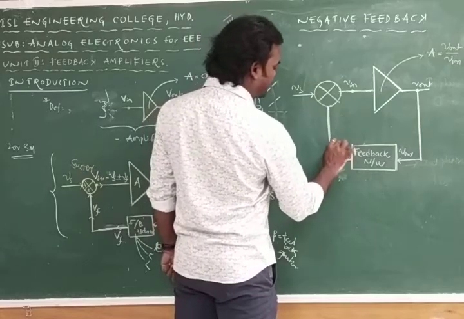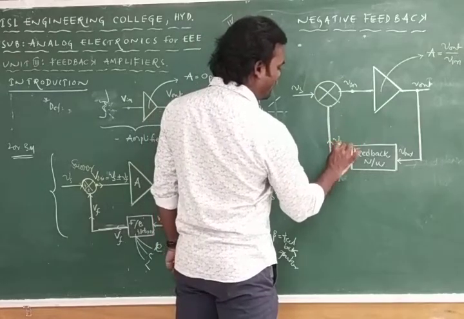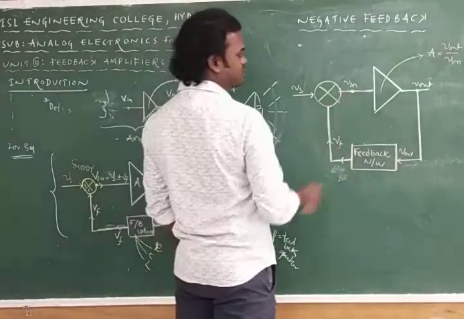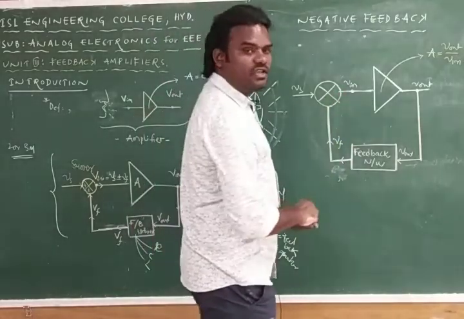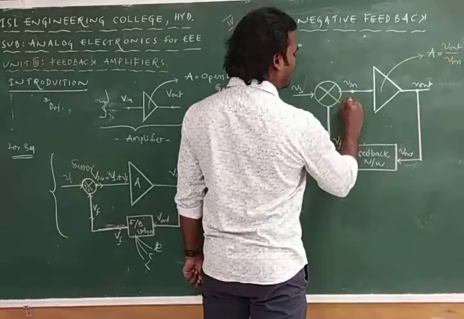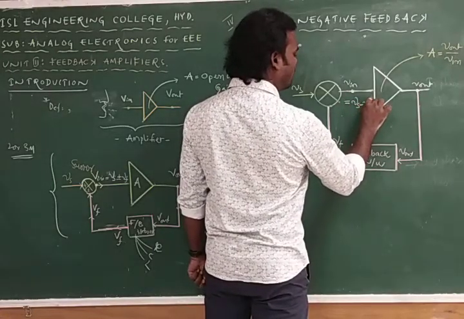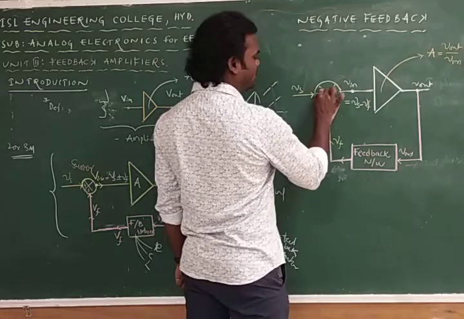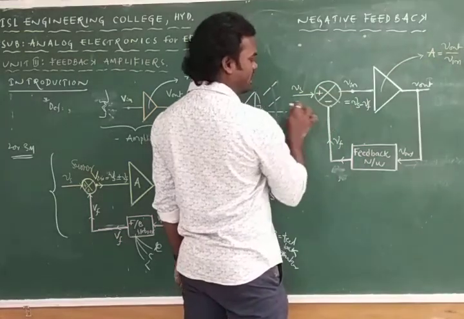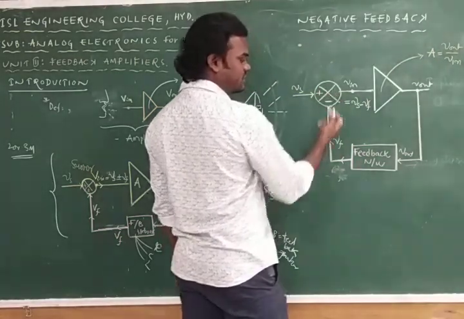We can call this signal Vf. And here, in case of negative feedback, Vin is equal to what? In case of negative feedback, Vin is equal to Vs minus Vf, so this has to be plus and this has to be minus. Vs is plus and Vf is minus.